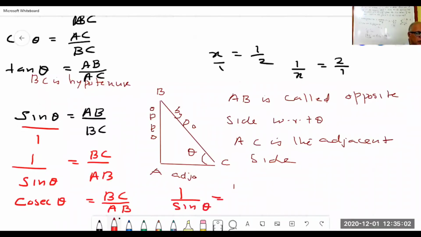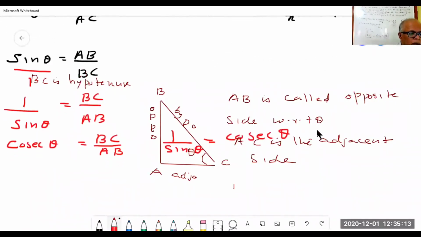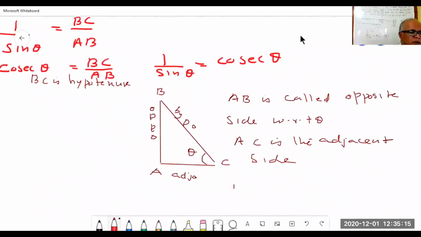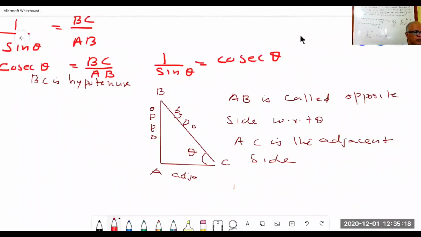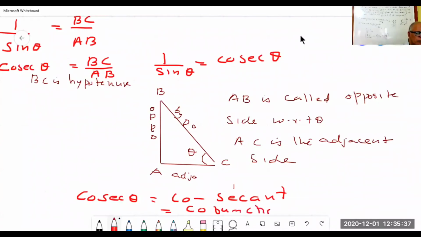What is cosecant? It is the co-function of secant. It is not cosec, it is cosecant. This will be useful once you learn secant.